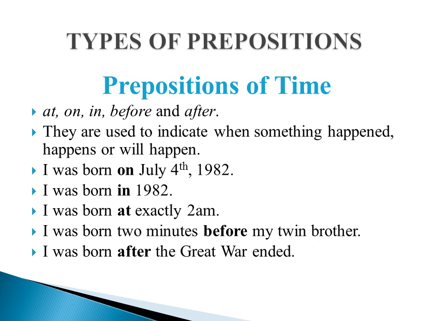For example, I was born on July 4th, 1982. I was born in 1982. I was born at exactly 2 a.m. I was born 2 minutes before my twin brother. I was born after the Great War ended. So these are the examples for prepositions of time.